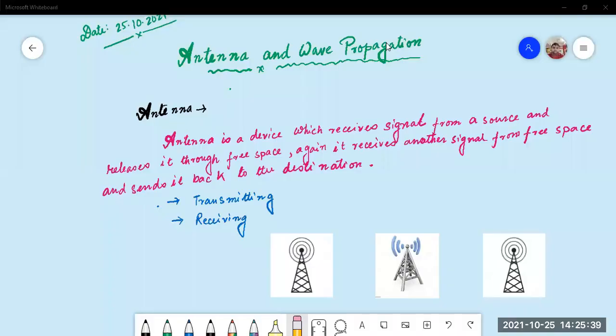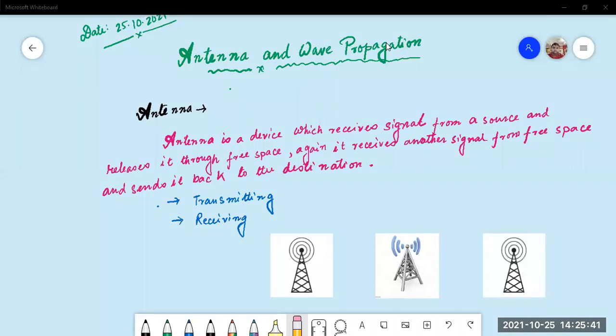Last time, in our antenna and wave propagation syllabus, we discussed the total syllabus and what we are going to learn from it. But today we will discuss elaborately the antenna and its principles. So let us share the screen and start understanding.